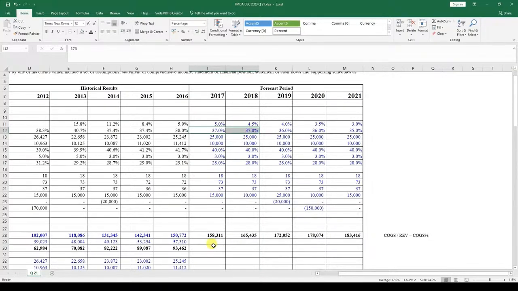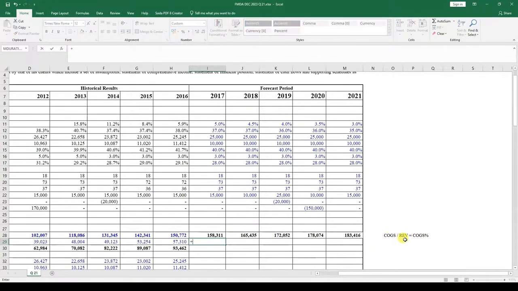But how then can we use the COGS percent to be able to model the cost of goods sold? We just get the revenue and multiply it with the cost of goods sold percent, so that now we can model the cost of goods sold, because that is what we're going to remain with over here. Because cost of goods sold over revenue is cost of goods sold percent. So we cross multiply the revenue by the cost of goods sold percent, then we should be able to have the COGS.